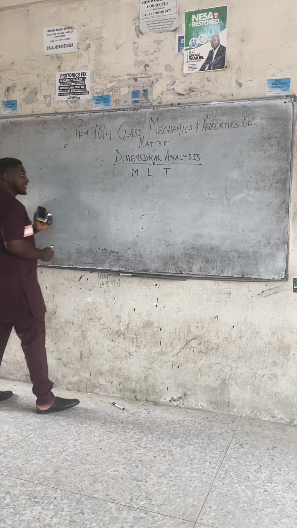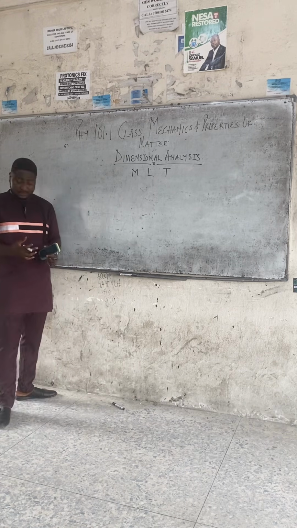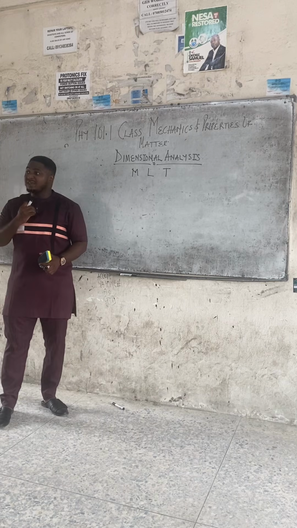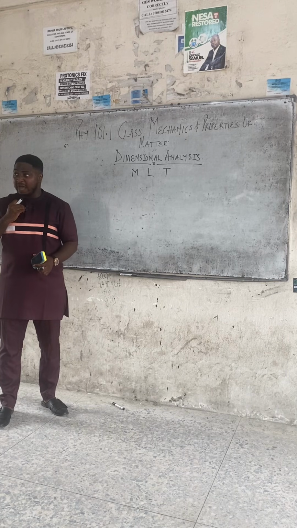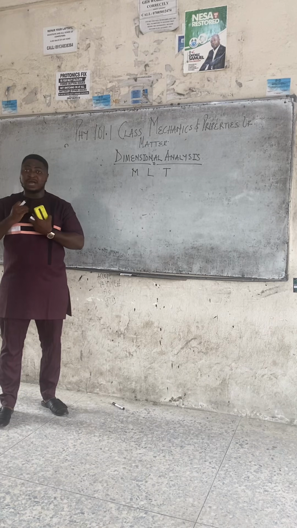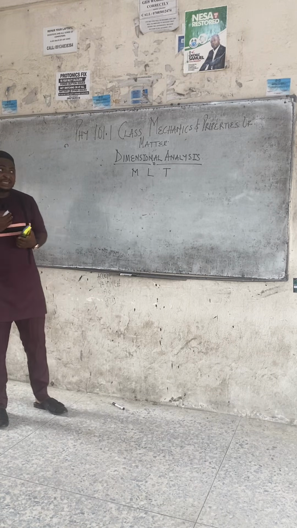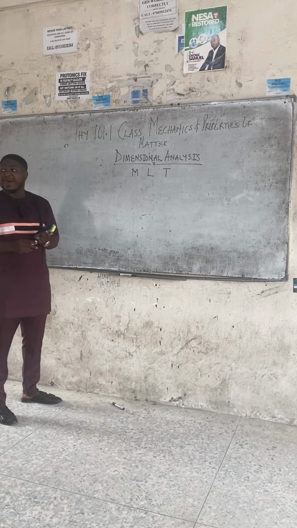Class, what we do is this. We said that all derived quantities are gotten from the fundamental quantities, right? All derived quantities are obtained from the fundamental quantities. So what we do in dimensional analysis is to return the derived quantity back to their fundamental form. How do we do that?